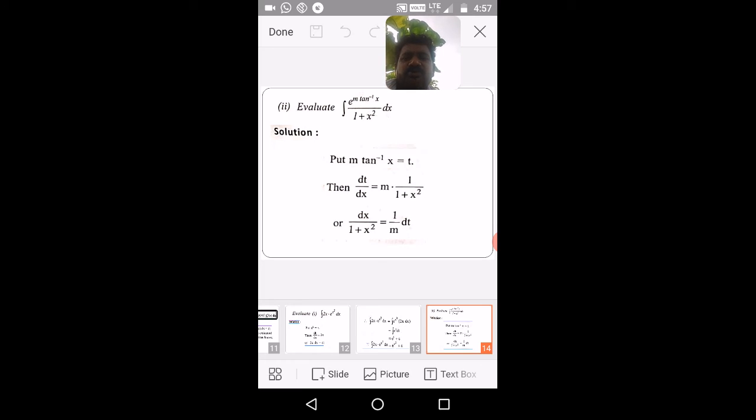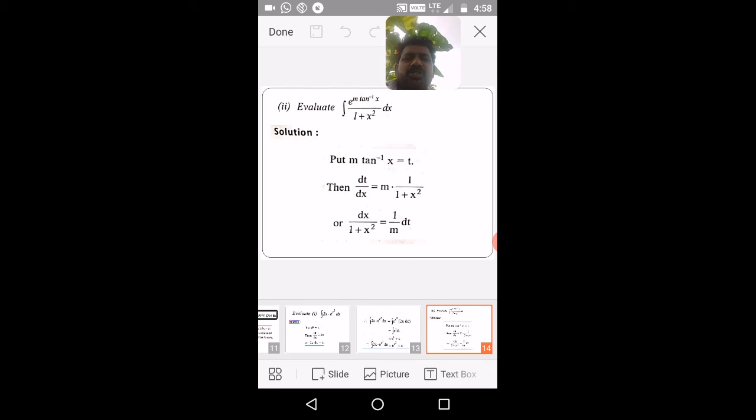Evaluate the integral of e power m tan inverse x by 1 plus x square dx. So just now I told all of you, you will find a relation between one part and another part of the given integrand if you have the ideas very perfectly regarding differentiation. If you have very clear ideas about differentiation, you will easily find the relation between two parts of the given integrand. Here you have tan inverse x and 1 by 1 plus x square.